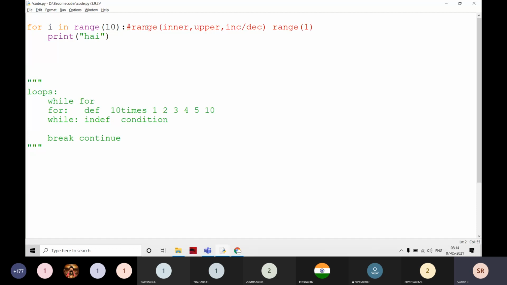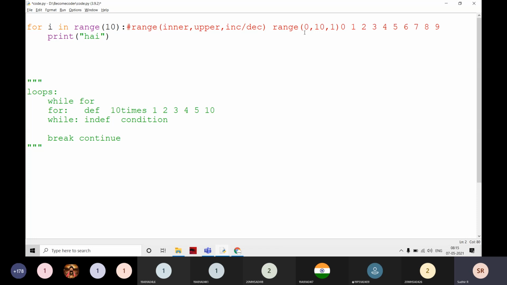If I give only one value, for example range of 10, it is always the upper bound. Then what are the lower bound and the increment? The default values are 0 for the first value, and the increment is always plus 1. So it goes 0, 1, 2, 3, 4, 5, 6, 7, 8, and 9 only, not 10.